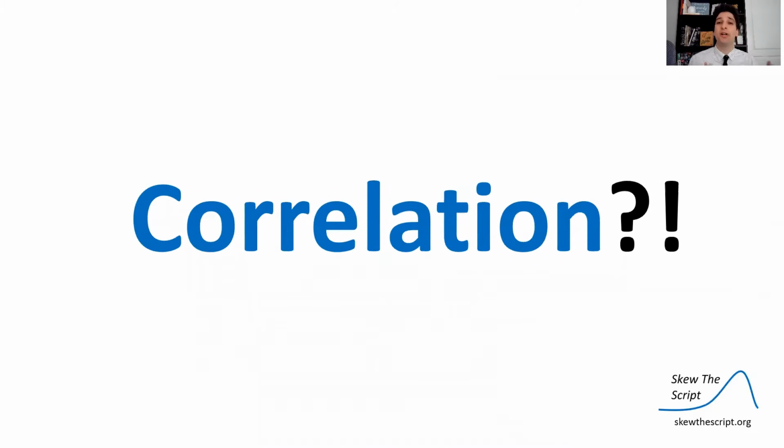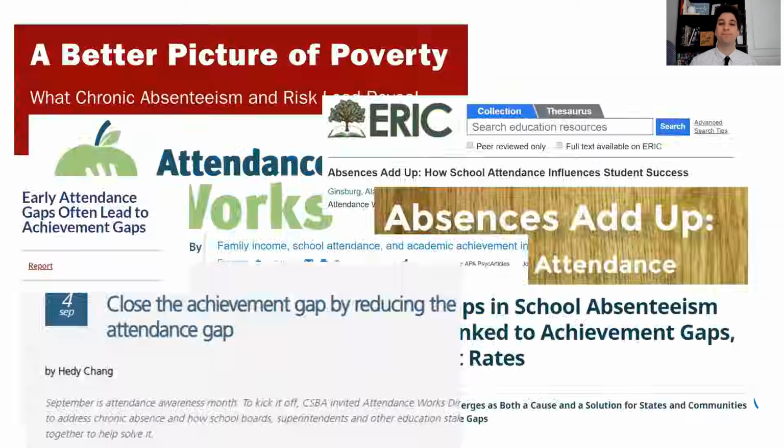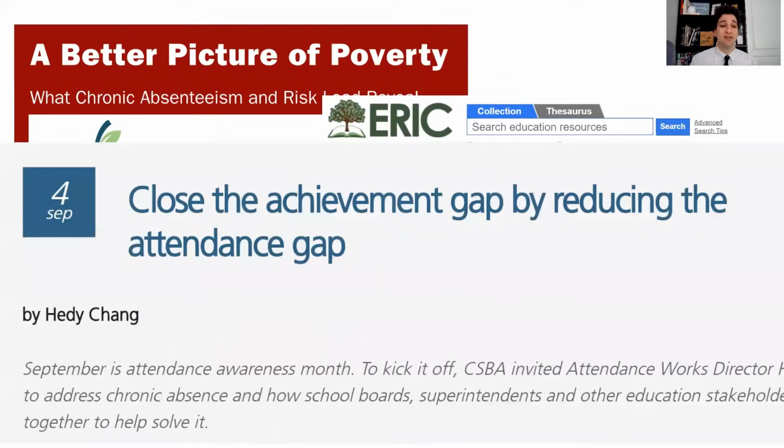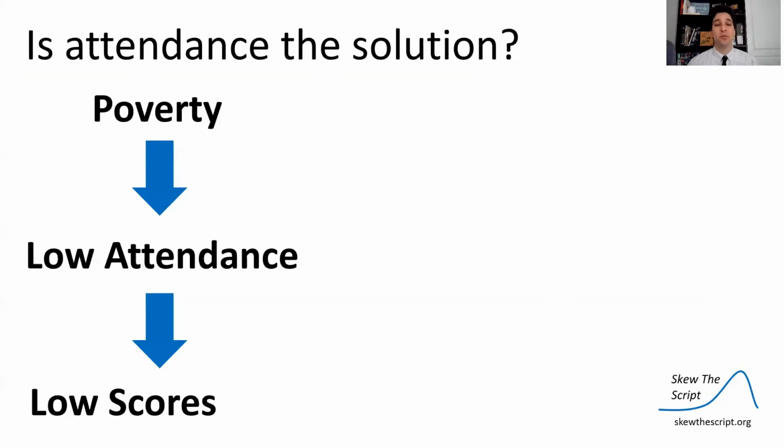So people wonder, is this a true correlation? Is there a correlation here that maybe we can provide a solution for? And there have been many articles, many research studies, and many school districts have made policies around this. For example, some studies claim that we can reduce the achievement gap or even close the achievement gap by specifically focusing on attendance. So that model of thinking goes like this.